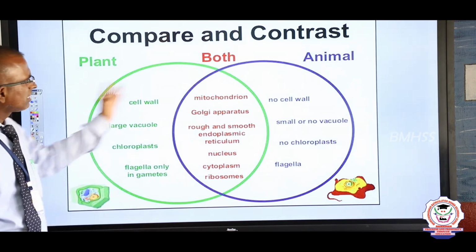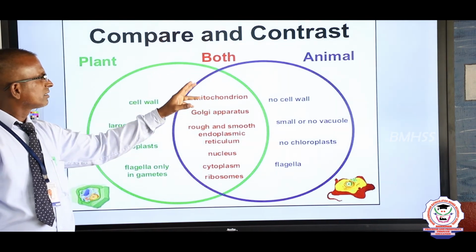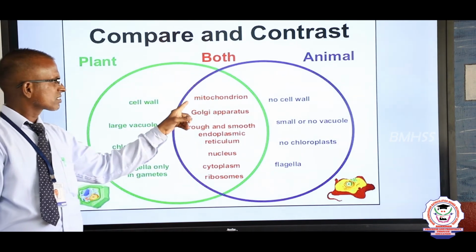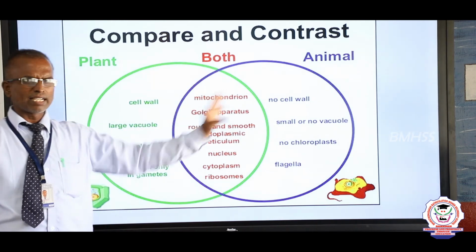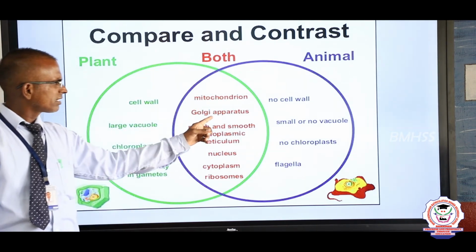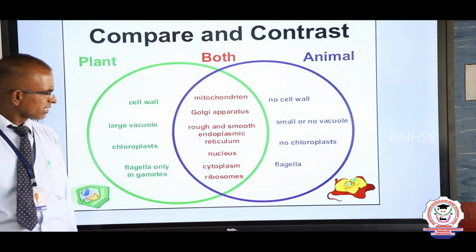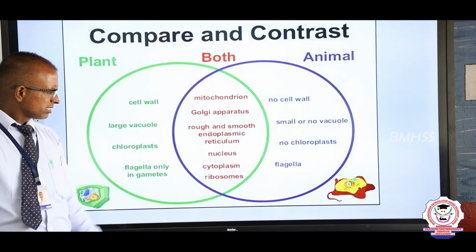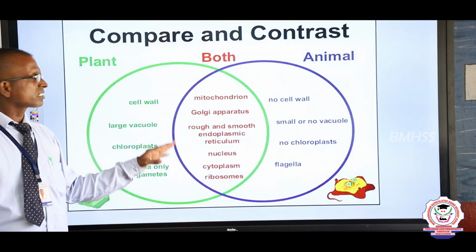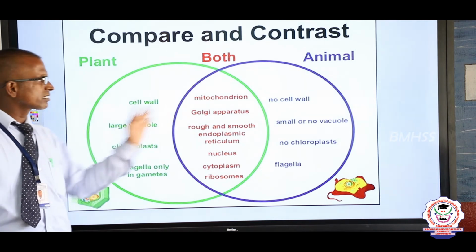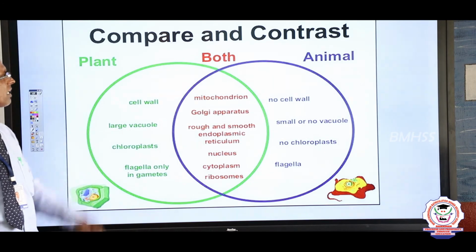Mitochondria, Golgi apparatus, rough endoplasmic reticulum, nucleus, cytoplasm, and ribosomes are shared by both the plant cell and animal cell.